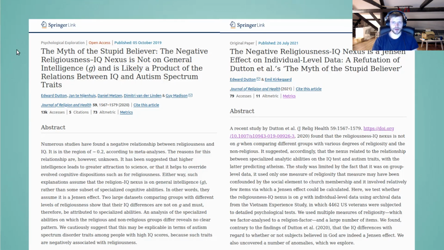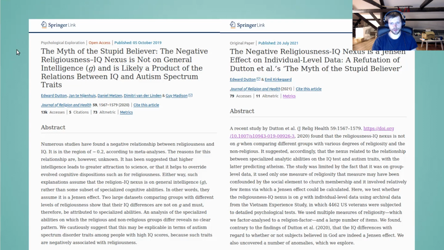Many people know that religion and intelligence, if you do correlations or whatever, this relationship is negative, at least insofar as all samples in modern times are concerned. Maybe it wasn't the case in the Middle Ages, but whatever the case there. But as we'll go into with the details, Dutton et al. find that this is not G-loaded, and so the correlations are not stronger for the tests that are more related to intelligence, which they should be if it's an actual relationship to intelligence.